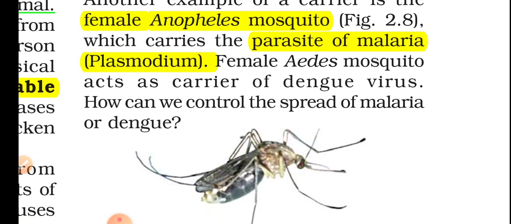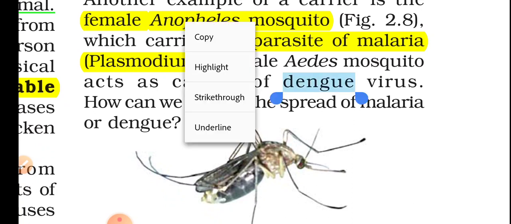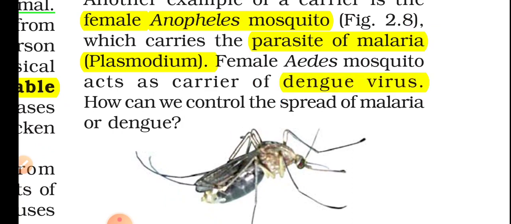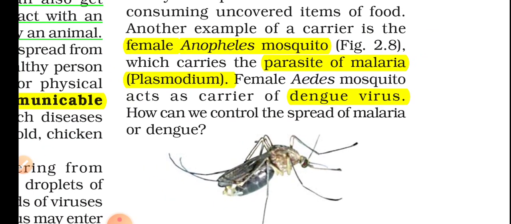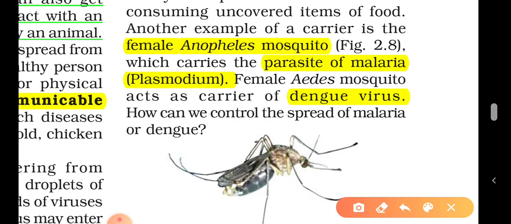Female Aedes mosquito acts as a carrier for dengue virus. Remember, dengue and malaria are common everywhere, especially in India. How can we control the spread of malaria or dengue? See, let me show you something.